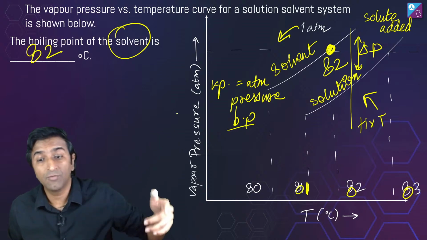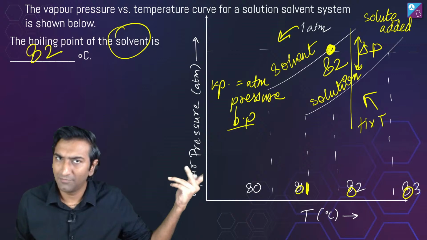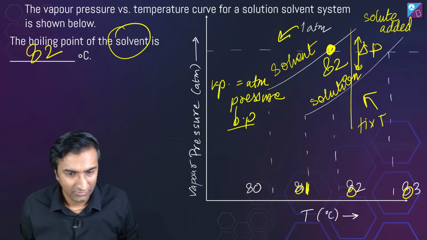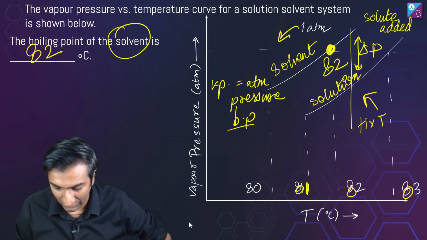Number one, इन दोनों में से कौन सी line solvent की, कौन सी solution की? Yeah. And then what is vapor pressure? What is boiling itself? That's it. All right. It's all right, Yuvraj. Virat, I hope that was okay कि कैसे इसका आंसर 82 है.